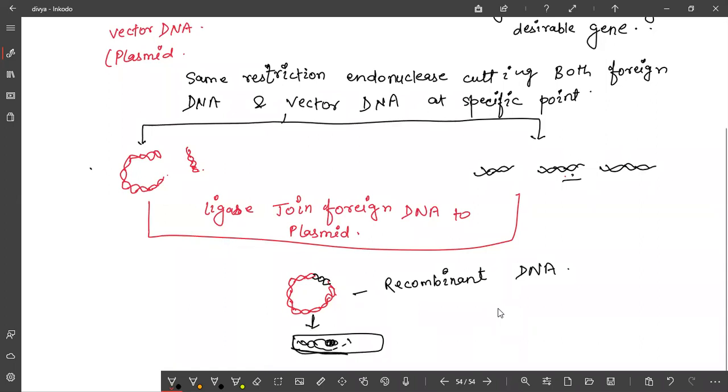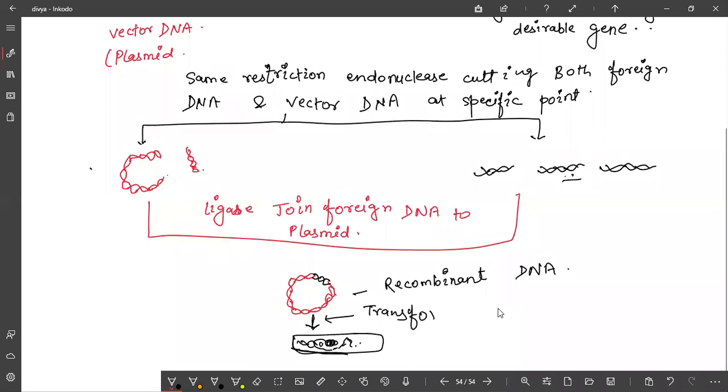So you are going to introduce this recombinant DNA into bacteria. So this will come under transformation. When you introduce the foreign DNA into bacteria, this technique is called what?